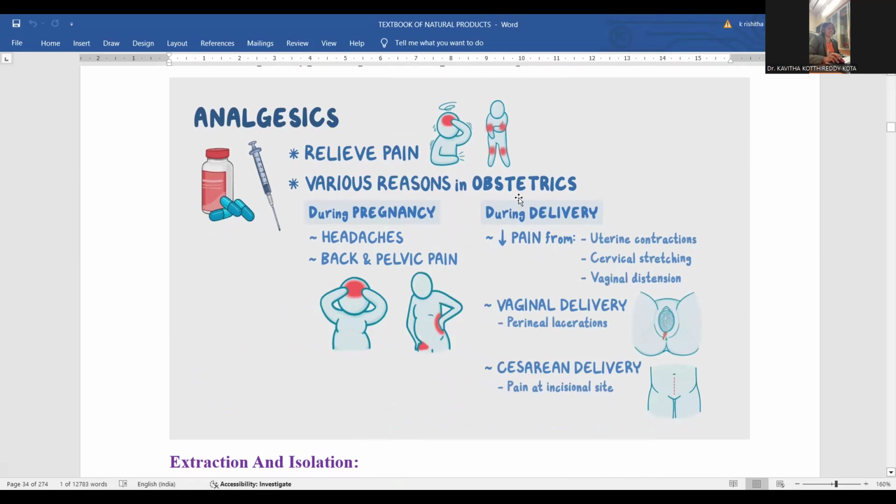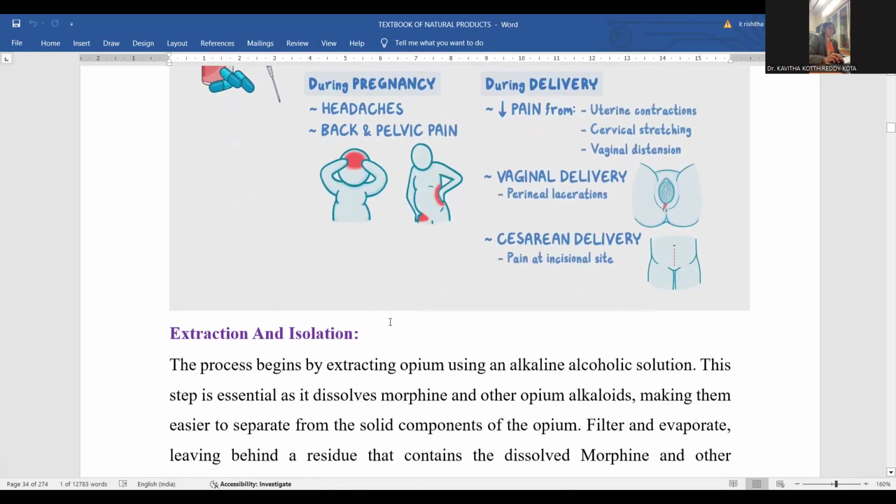Various reasons for pain in obstetrics are possible during pregnancy: headaches, back pain and pelvic pain. Also, you can relieve the pain of uterine contraction, cervical stretching and vaginal pain. All these kinds of pain are effectively relieved by means of morphine.